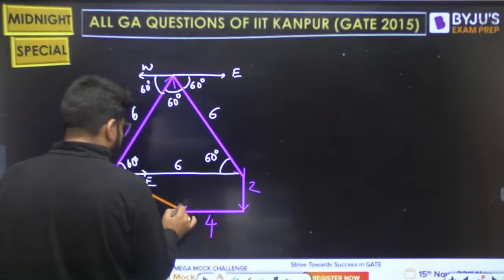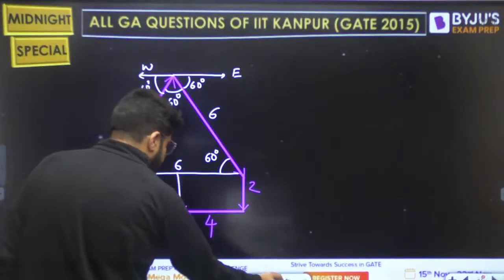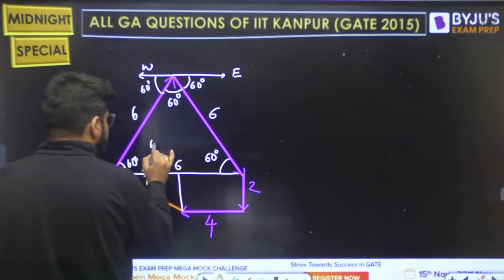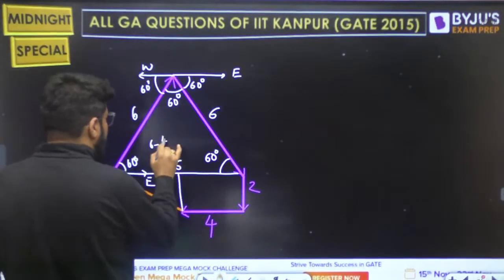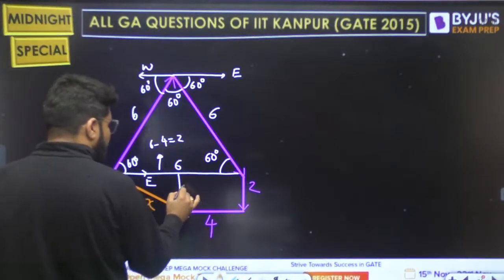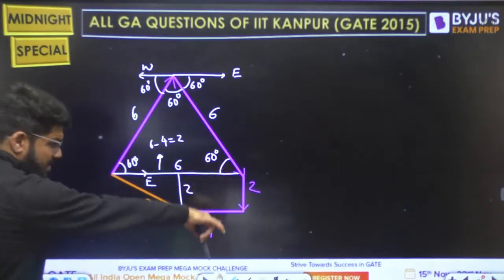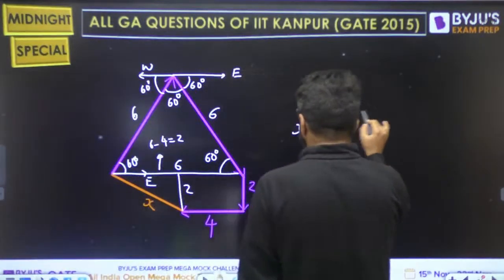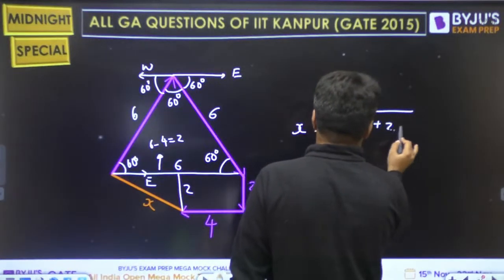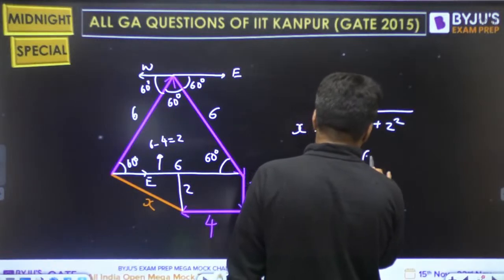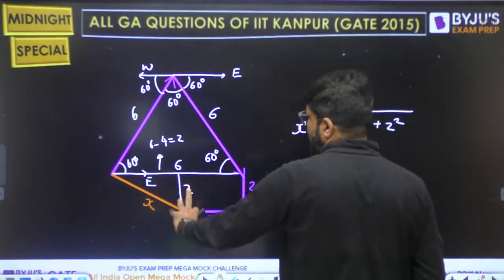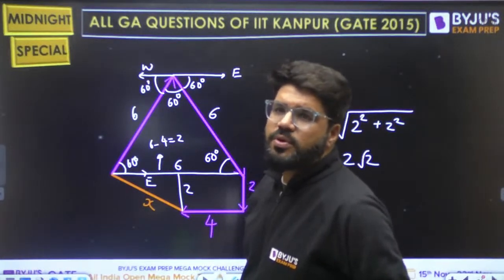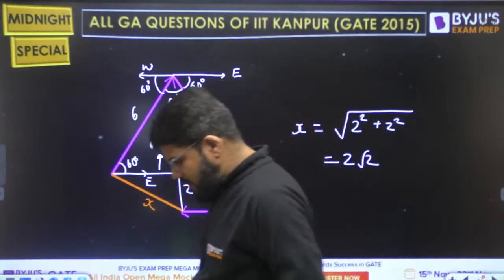So how much is this portion? The total side 6 hai. How much is this portion equal to? This is 6 minus parallel 4 from the bottom. This is 2. And how much is this? This is parallel to the south wala. This is 2. So what is the value of x, dear? It is square root of 2 square plus 2 square. That is 2 root 2. It is the hypotenuse, the square root of 2 square plus 2 square. And answer is 2 root 2. X is equal to 2 root 2. Correct?